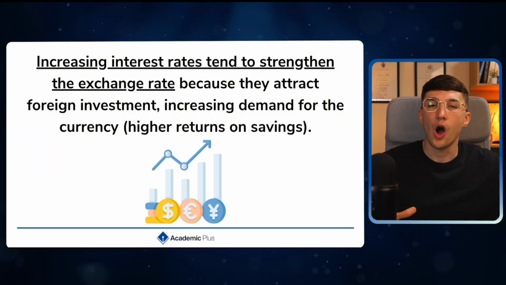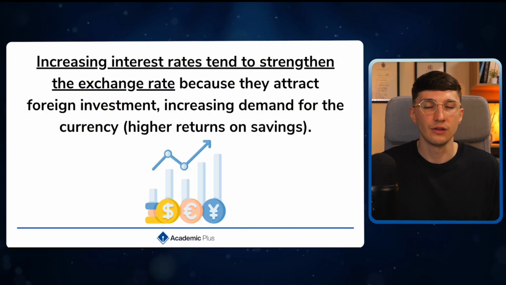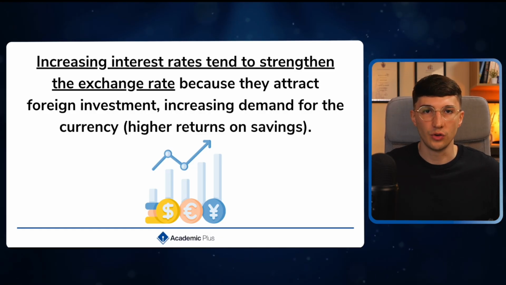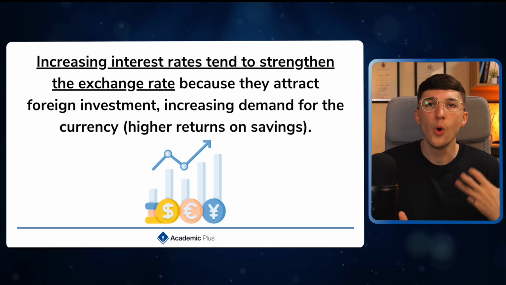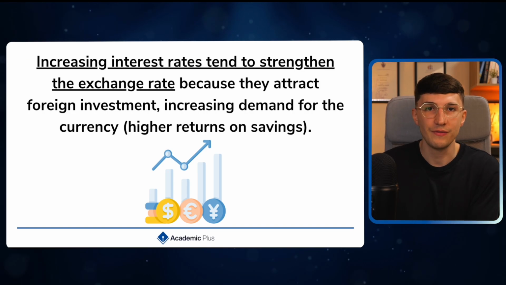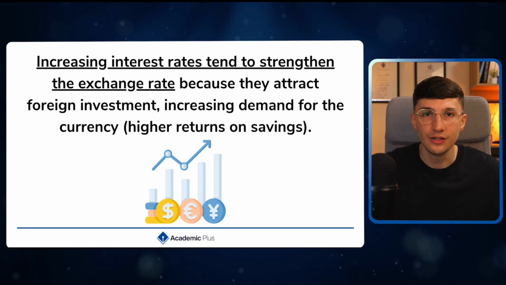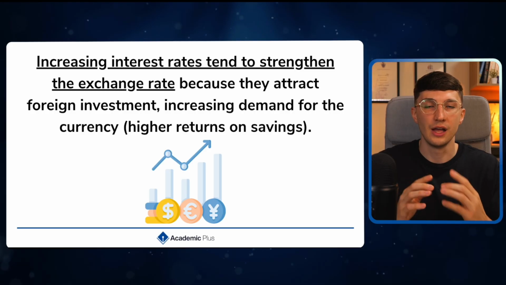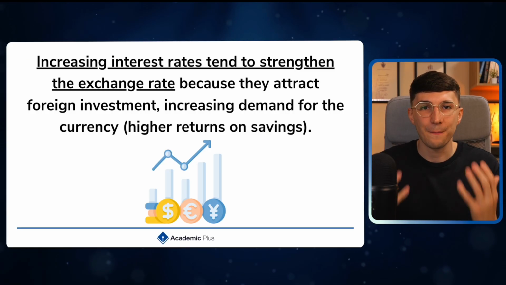Now, when we see a higher interest rate, it means that the reward of saving increases. So when we look at these foreign countries and these foreign businesses, they look at the UK and think, well, if I put more money into the UK, I'm going to get more money back because the reward for saving increases. So what we tend to see is an increase in demand for our currency. And when we see an increase in demand for our currency, that makes our pound stronger.